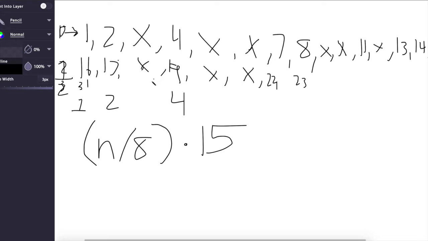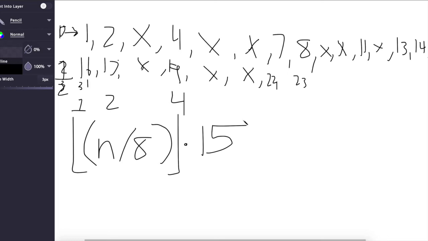For example, let's just say I wanted to find the ninth number, this would be 9 over 8, floor, so that's 1, times 15, and this would actually give us the end of the previous group.